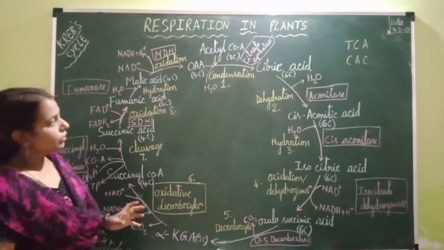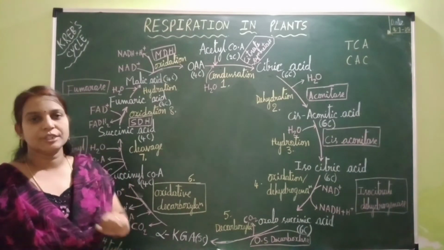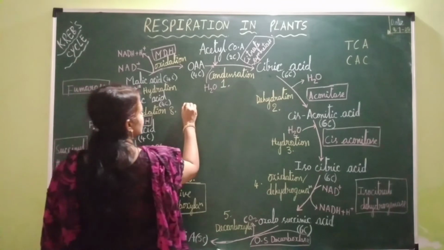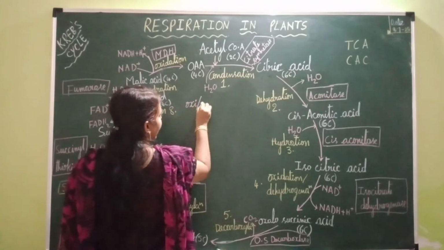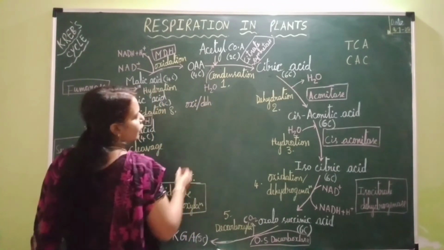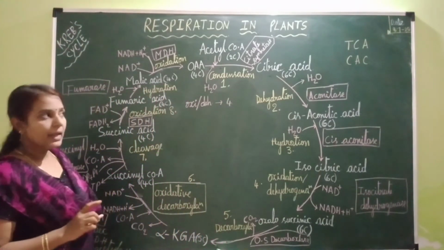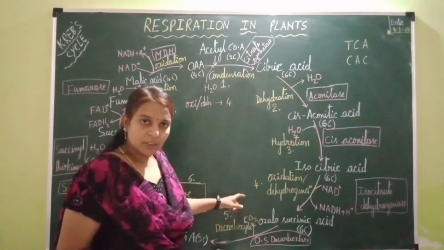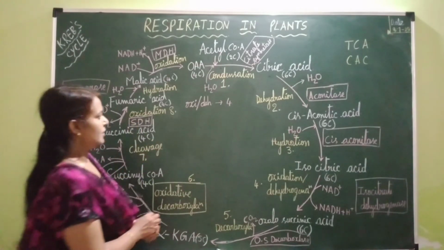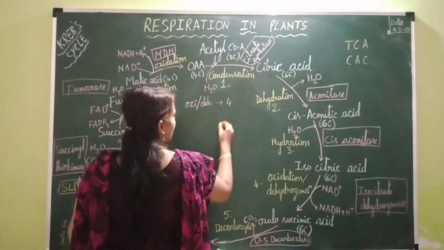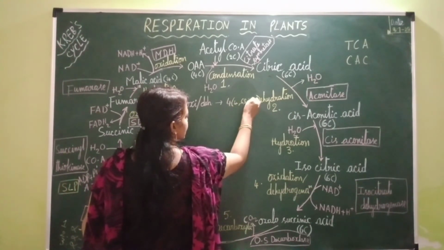During this Krebs cycle, how many oxidations occur? 4 oxidations or 4 dehydrogenations are taking place. At which steps? At the 4th step, 6th step, 8th step and 10th step. All even numbers except the 2nd step. So remember all even numbers: the 4th step, 6th step, 8th step and 10th step.